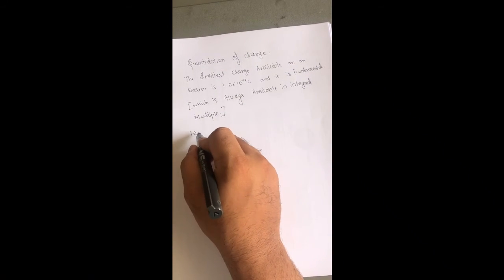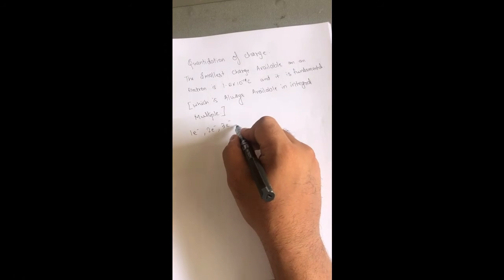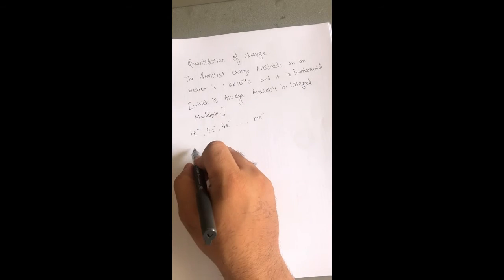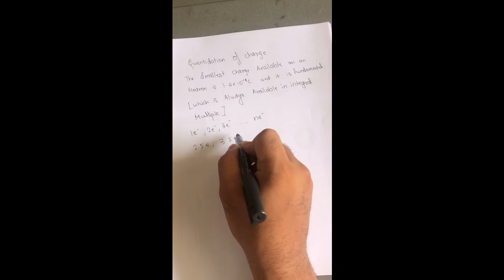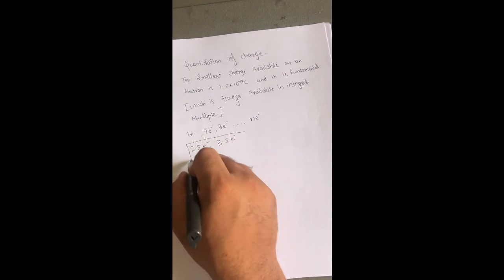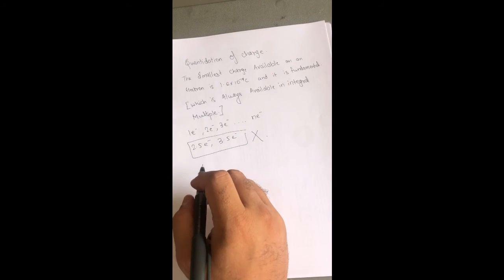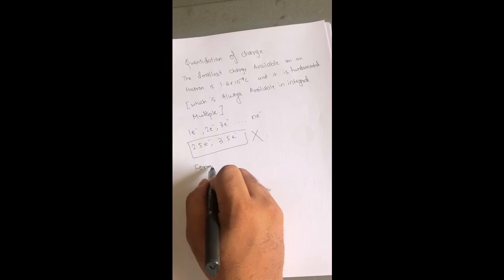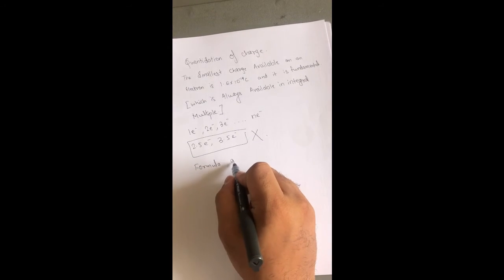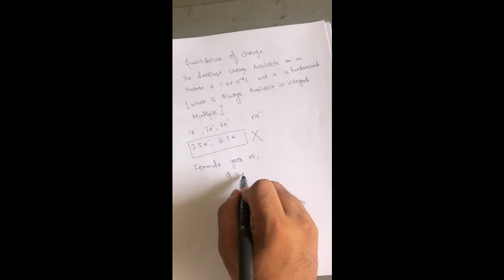So if I say one electron, it can be one, two, or three electrons. When I say integral multiple, it is 1, 2, 3, 4, the whole numbers, whereas it can never be 2.5 electrons, 3.5 electrons, or maybe 3 by 7 electrons. If an atom has to give an electron to another atom, it will be in the form of whole numbers, like it will give 2 electrons or take 2 electrons. It can never be 2.5 or 3.5.